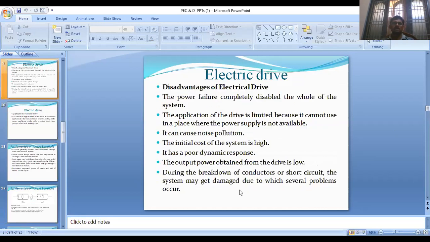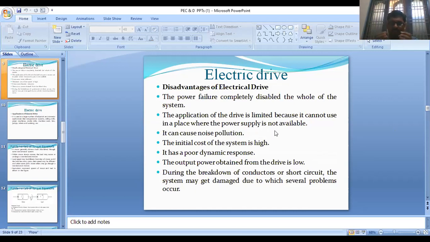Next, the disadvantages of the electric drive. A power failure completely disables the whole system. That means if there is a power failure, then the total system is blacked out. That is the main disadvantage of the electric drive. And the application of the drive is limited because it cannot be used in a place where the power supply is not available.